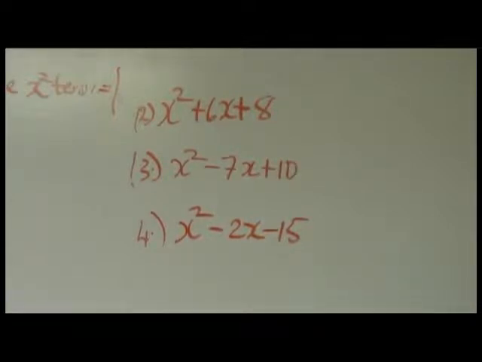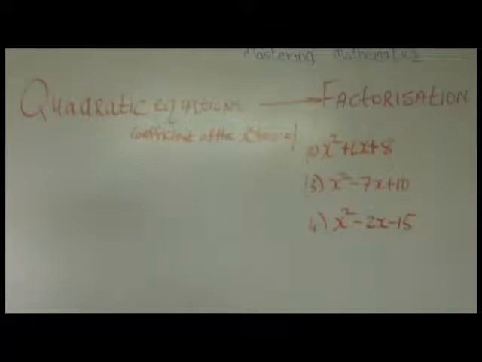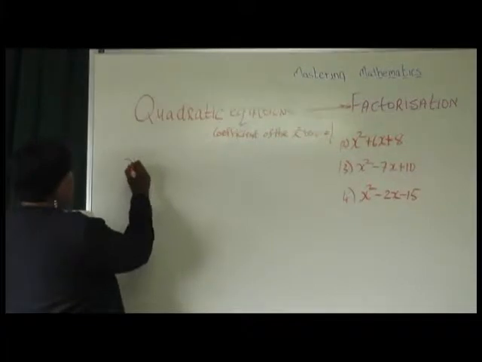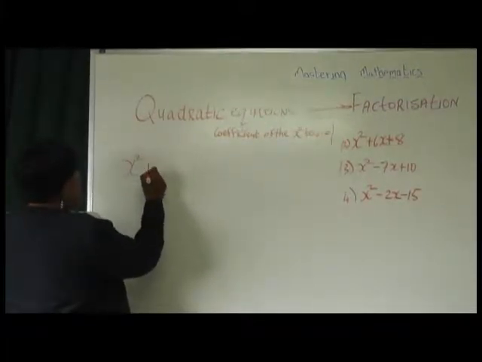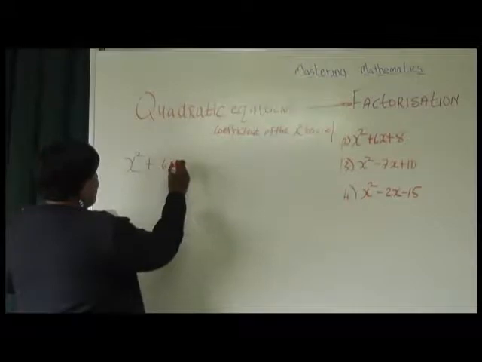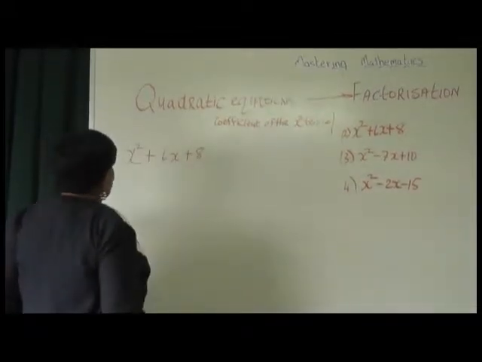Okay, so what did we say we were doing? Yes, we are now taking you into the avenue where you're doing factorization, and it is where the coefficient of the x squared term is equal to 1. So we are never going to be saying again where there's no coefficient. There is a coefficient, all right? But that coefficient is equal to 1. So that when I write x squared, we know it means 1x squared, but we don't write the 1 because we are mathematicians. So it is x squared plus 6x plus 8, okay?